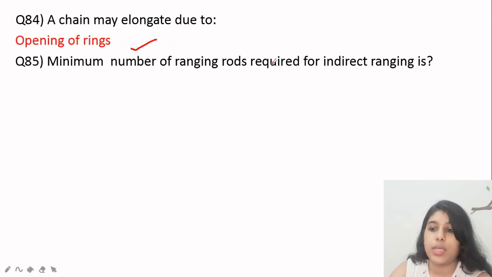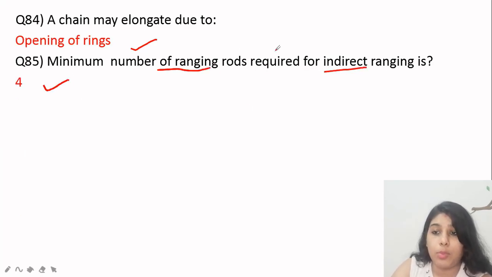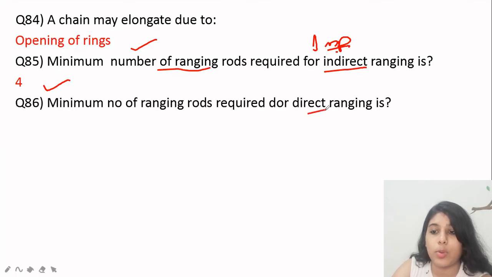Next is minimum number of ranging rods. For indirect ranging, 4 is the minimum number of ranging rods. Really important for indirect ranging as well as for direct ranging. Both the questions can come. Don't confuse in between. So for indirect, 4 is there, and for direct only 3 is required. It is the minimum number. Don't forget it. Every time this can come in the examination.